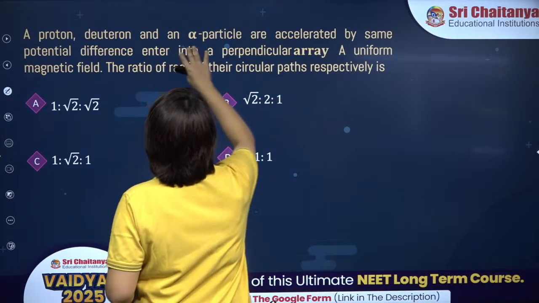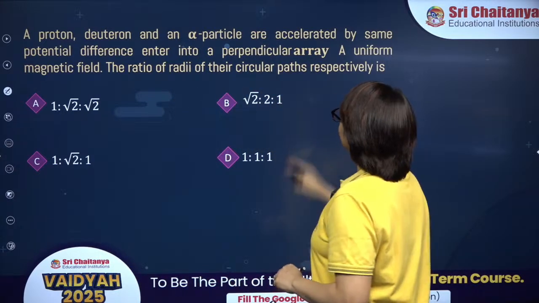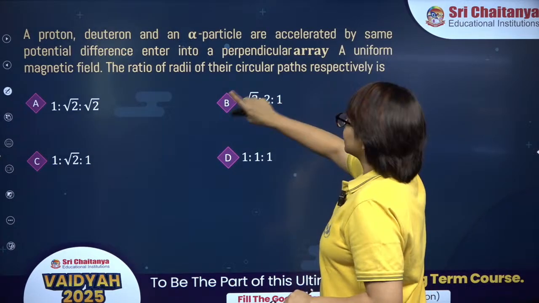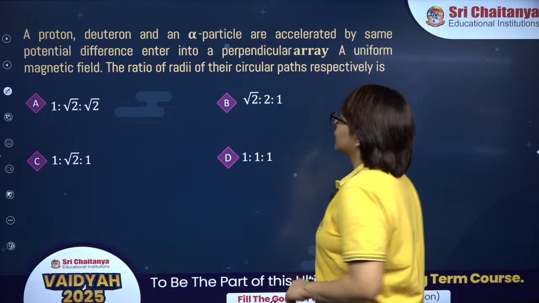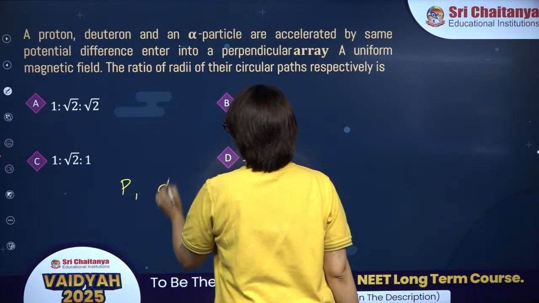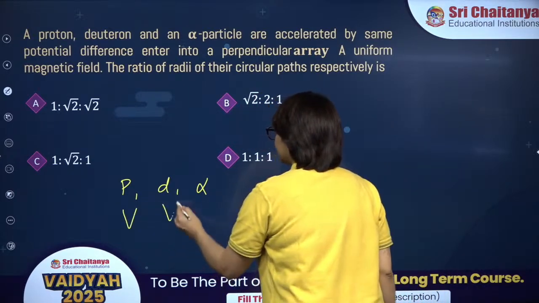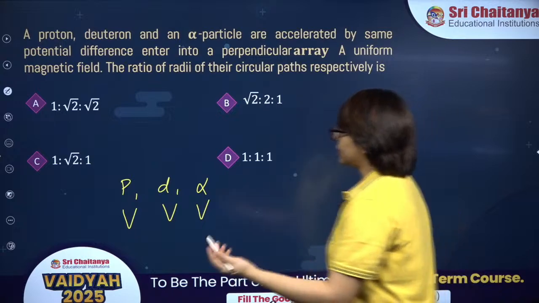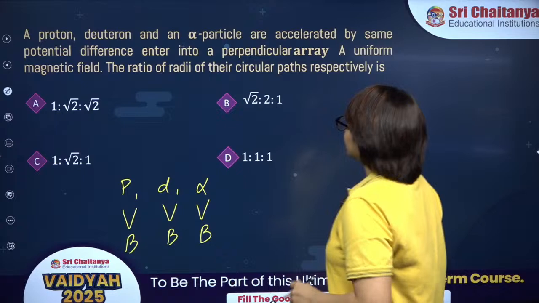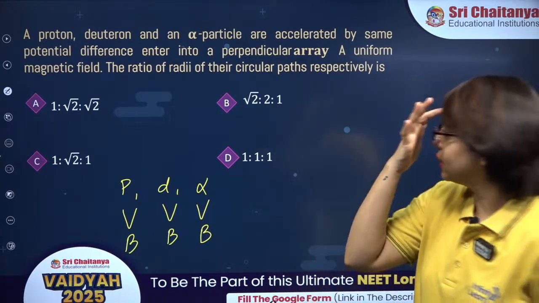A proton, deuteron and an alpha particle are accelerated by same potential difference. They enter into a perpendicular uniform magnetic field. What is the ratio of radii of their circular paths respectively? All are accelerated with the help of same potential difference, and they enter into the same magnetic field perpendicular to the velocity. Then what is the ratio of radii of their circular path? Chaliye, try this one.